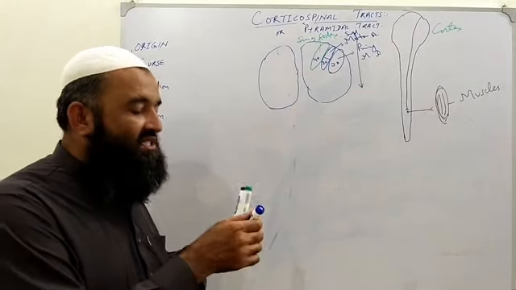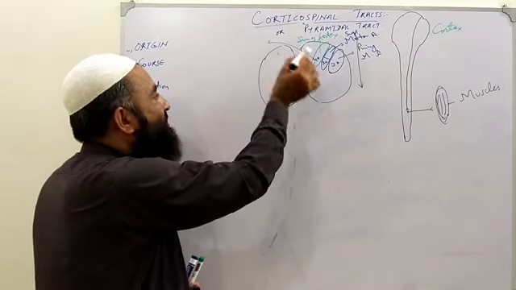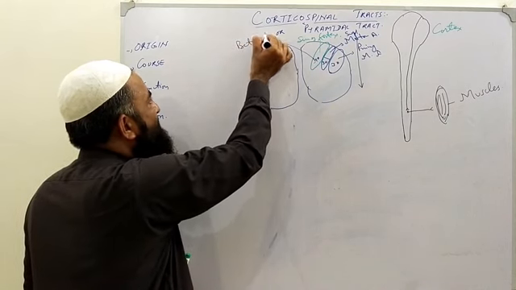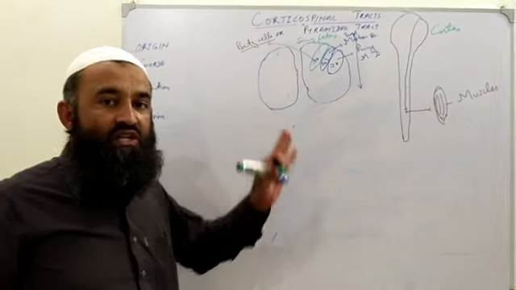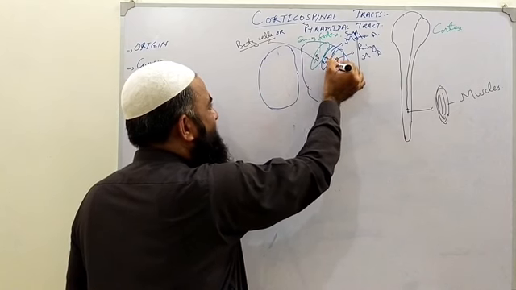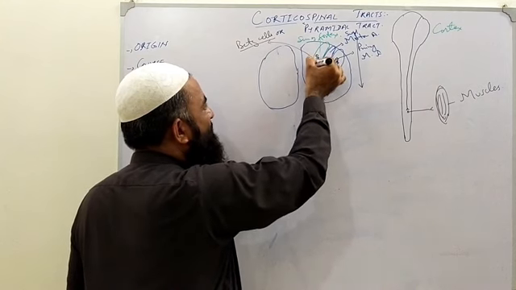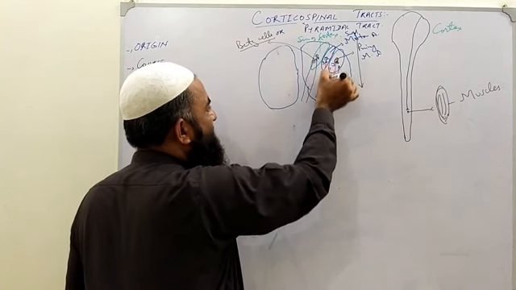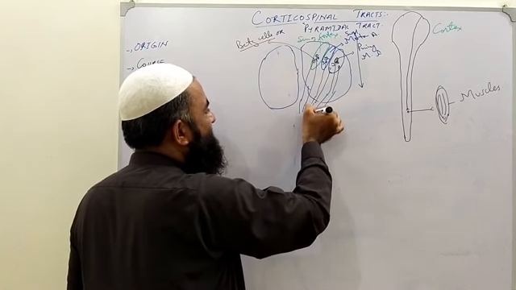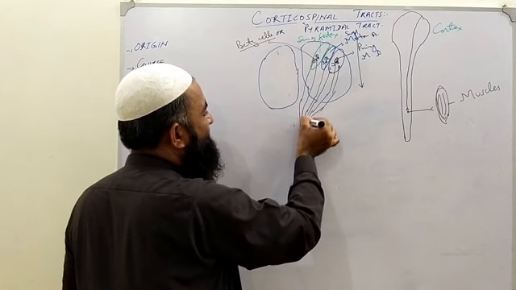From which cell it originates, this should also be in your mind. The important cells here are Betz cells. These are the important cells which give rise to this tract. From the nuclei of these cells, the tract will originate and go in a downward direction. Clear? It comes down in the cerebral cortex, and then lower down it will form an important structure here.